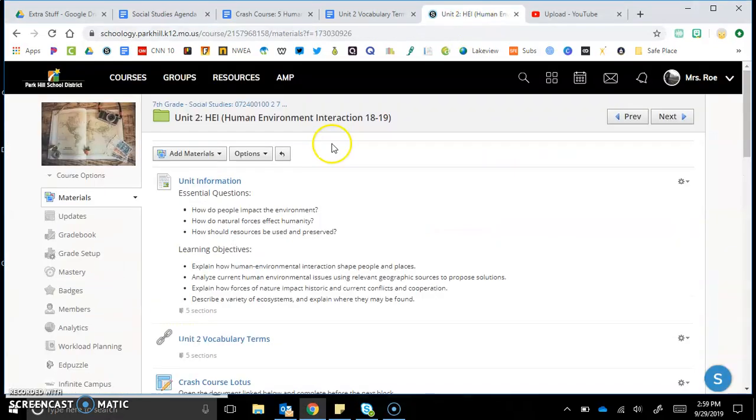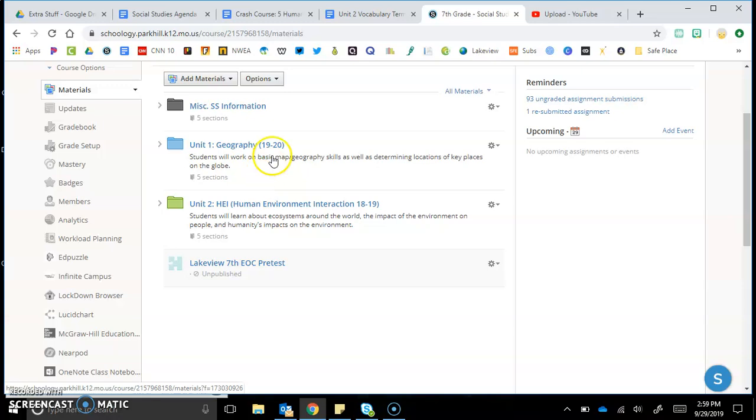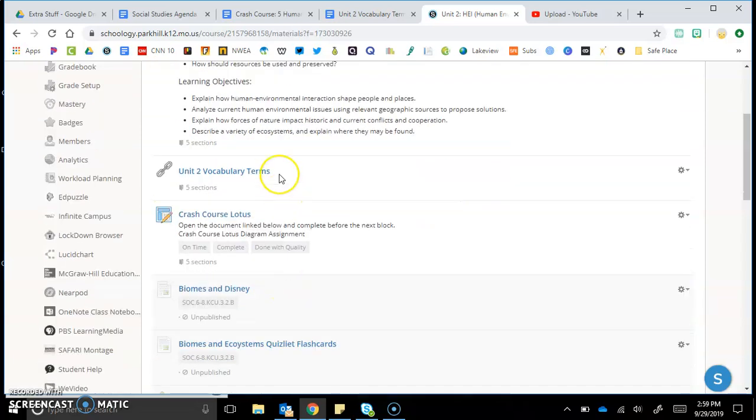So in Schoology, you have a new unit, Unit 2, okay? I'll go back out here just for a second. Here is where it's at. It's right underneath Unit 1. You are going to click on Unit 2. And the first thing that you guys are going to do is spend a few minutes and read through the unit information of your essential skills and your learning objectives. Okay. After that, you guys are going to move on to your vocabulary terms.